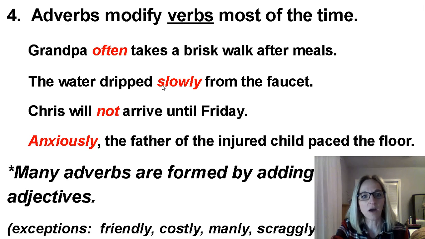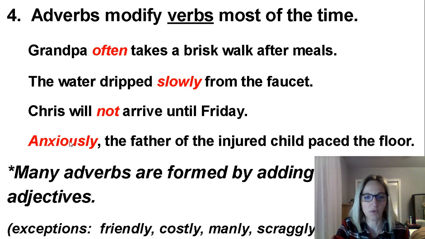The next one, the water dripped slowly from the faucet. Slowly is describing dripped. Dripped is my verb. It's telling me how it dripped. It dripped slowly. The next one, Chris will not arrive until Friday. There's an example I was telling you about, the word not. It's describing the verb will arrive.